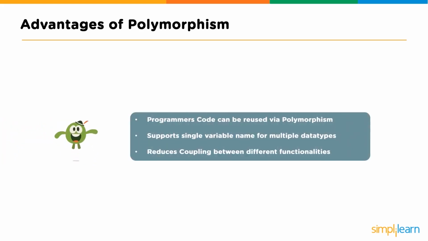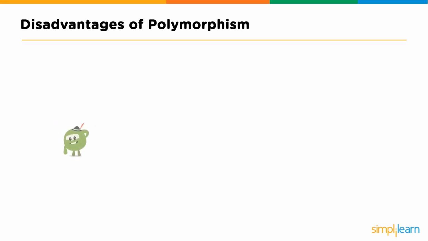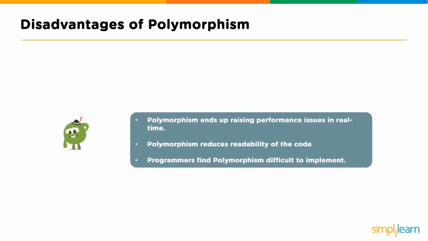Advantages of polymorphism: programmers' code can be reused via polymorphism. The number one goal of a programmer is to reuse the code as much as possible so you're not reinventing the wheel over and over again. It supports a single variable name for multiple data types and reduces coupling between different functionalities. Some of the disadvantages of polymorphism are that it ends up raising performance issues in real time. You can see where, as you're loading all these different things, you might end up creating loops you didn't know you were doing.